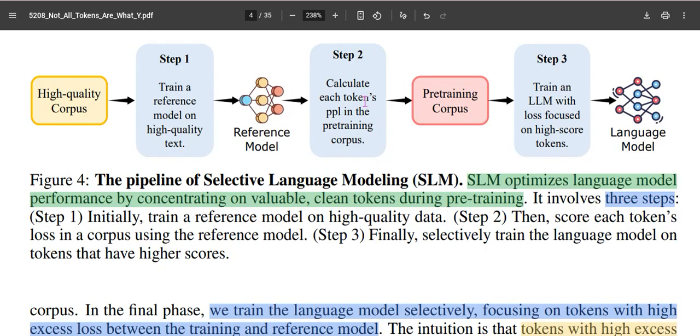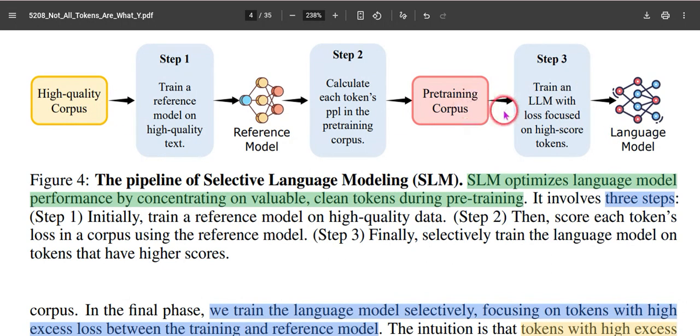From those losses, we see which are high loss and low loss, which are easy tokens and hard tokens, and those tokens are filtered out. Then the filtered clean data is fed to the desired model, which is fine-tuned to give the language model.